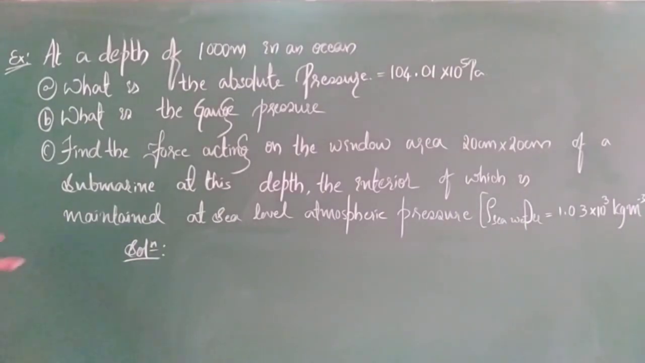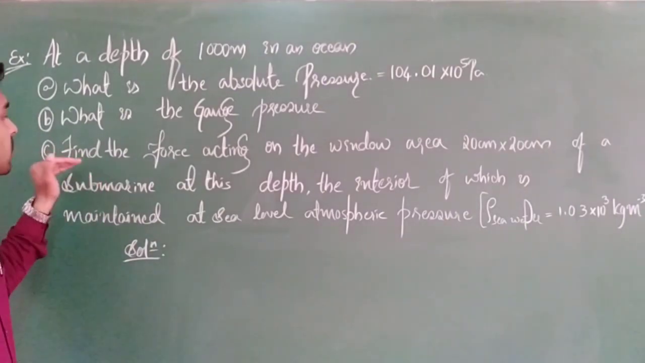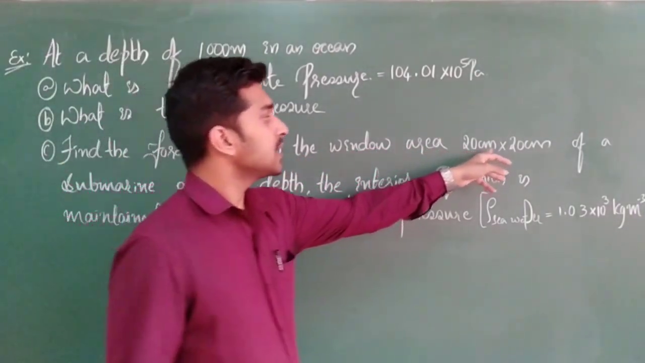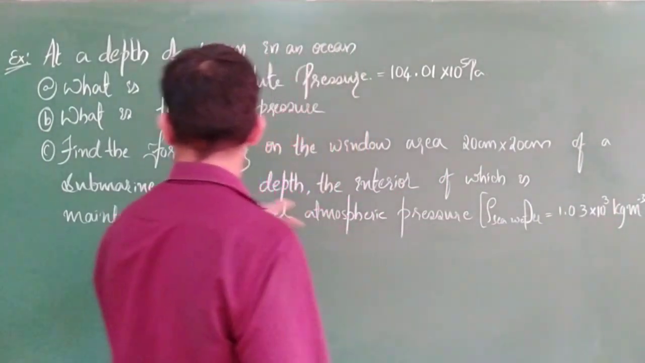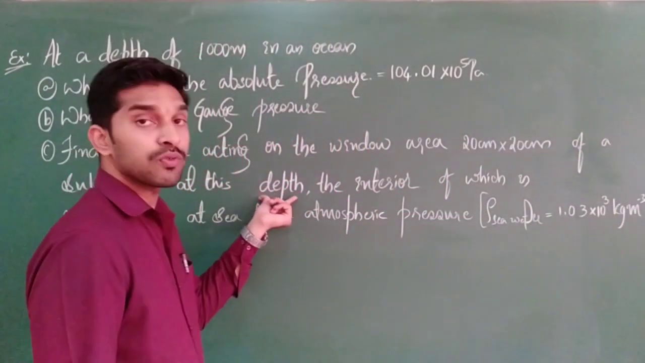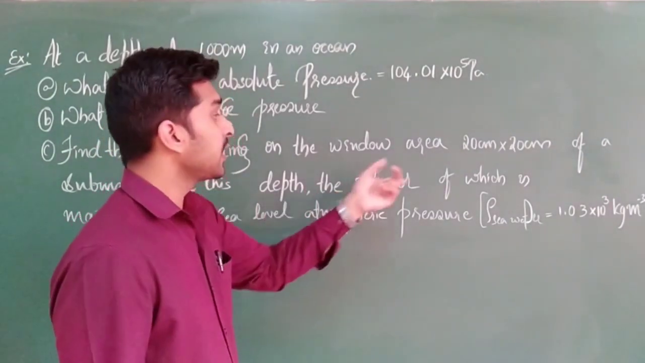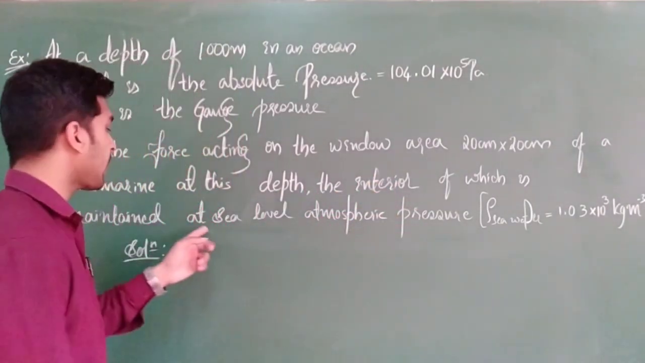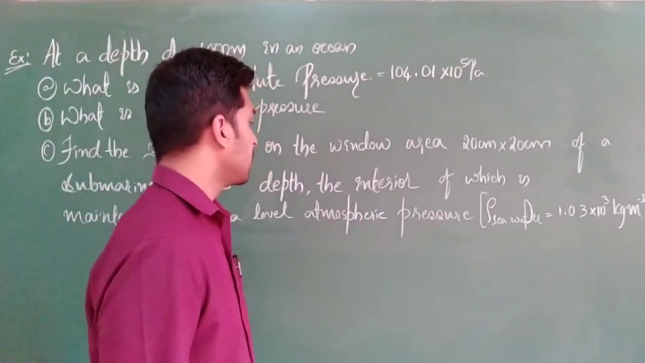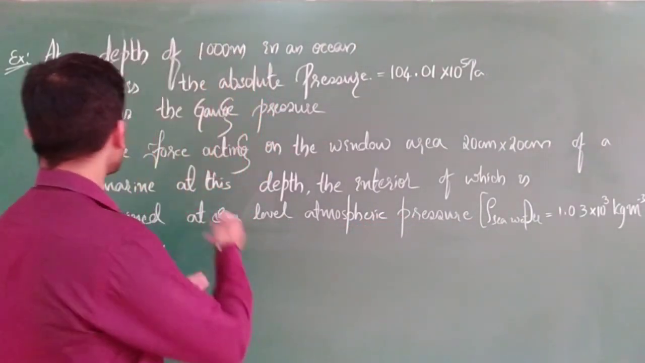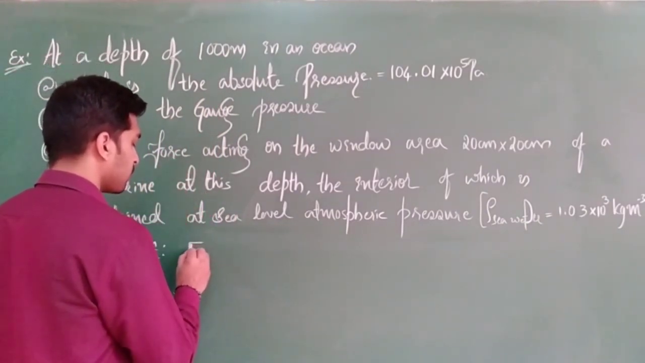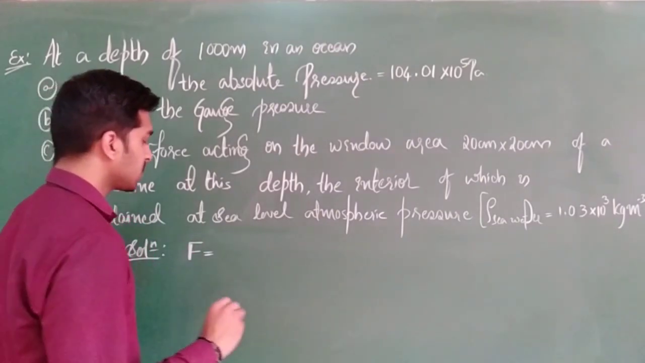Now in C, what are they asking? Just read it out. Find the force acting on the window of area 20 centimeter into 20 centimeter of a submarine at this depth, that is at the depth of 1000 meter, the interior of which is maintained at sea level atmospheric pressure. Clear? So finally they are asking us the force. What is the expression for force from pressure?